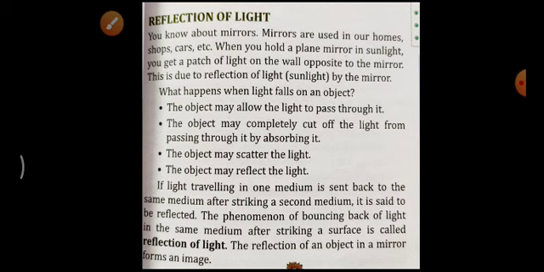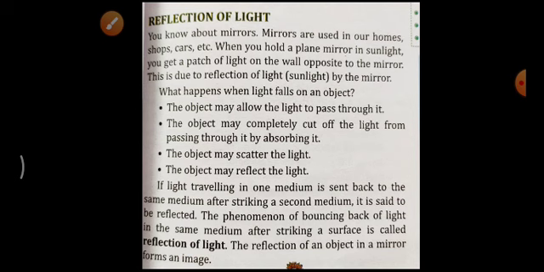Yes, obviously, if a torch light is falling on one side of a wall and we look at the other side of the wall, we cannot see any kind of light. That means the wall does not allow the light to pass through it. It completely cuts off the light from passing through by absorbing it. Yes, that means it is absorbing the light.